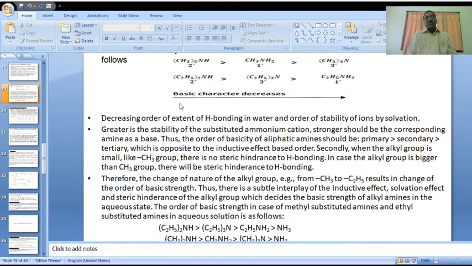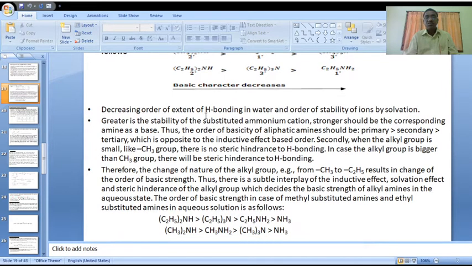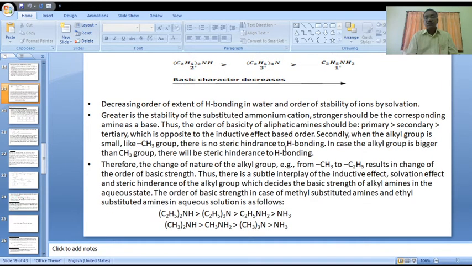It follows the decreasing order of the extent of hydrogen bonding in water, and the order of stability of ions by solvation. It may be different.